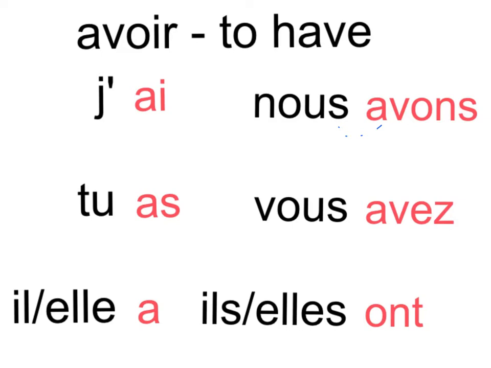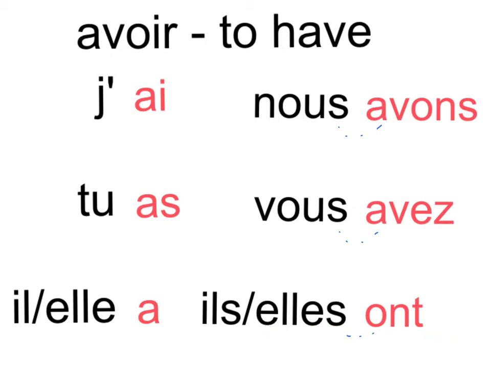It creates a little liaison. Creates a Z sound. Vous avez, okay? And it's the same thing with the il and elle plural because they also end in an S. We have a liaison, okay? Ils ont, elles ont.